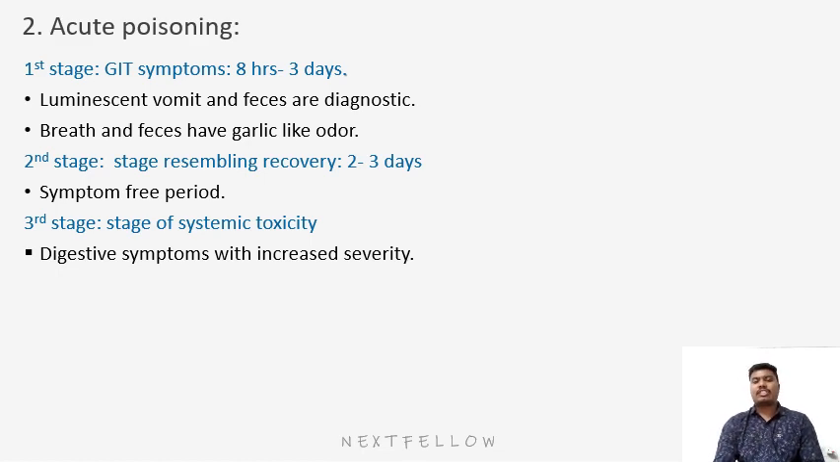Like the digestive system, they are presented with increased severity, like increased nausea and vomiting, and also hematemesis. Okay, and there is also the hepatic system. The hepatic system is also involved, like tenderness of the liver and enlargement of the liver. Pruritus occurs, and jaundice occurs in the third stage.